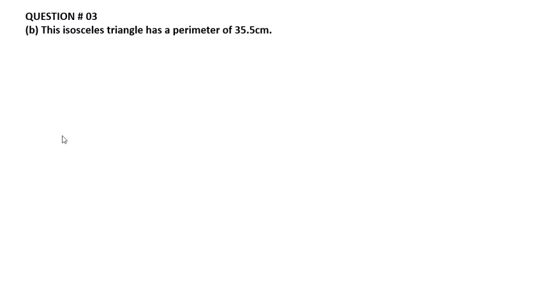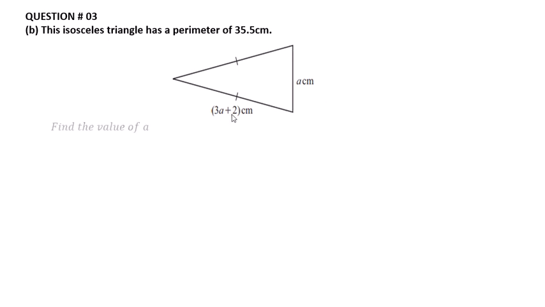Question number 3, part B. This isosceles triangle has a perimeter of 35.5 centimeters. This is a given isosceles triangle. Find the value of A. We have to find the value of A.